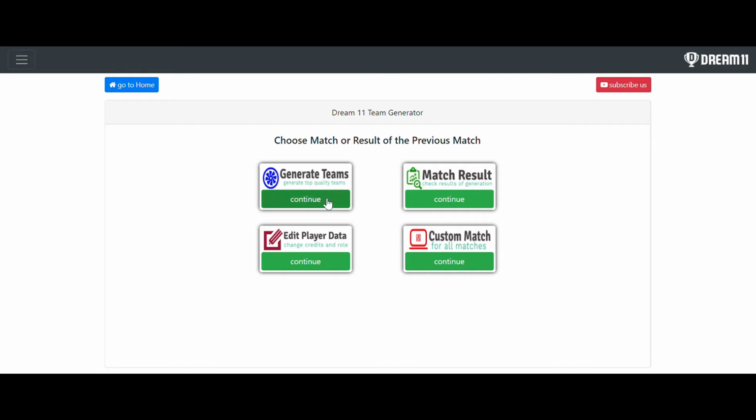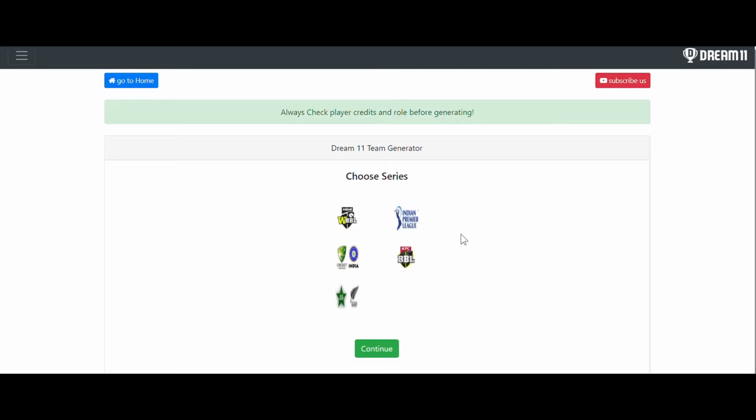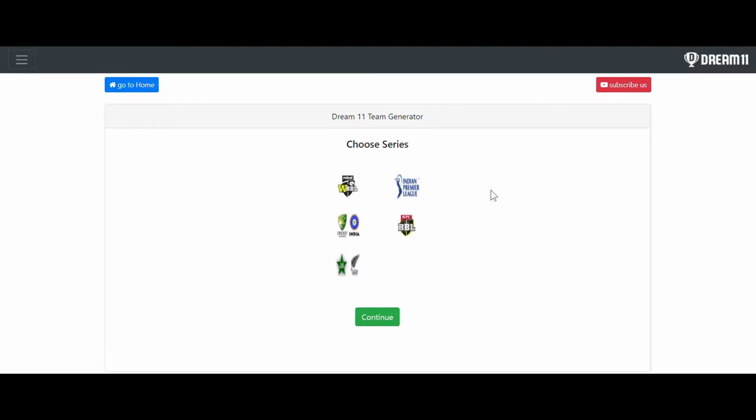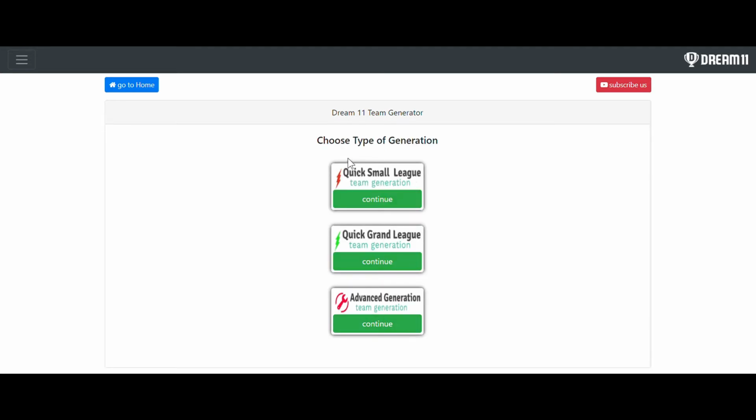We have to click on generate teams, and then choose the series. In this video I am going to show you the results of an IPL match. I will show you the results and compare them with the Dream 11 actual results, and tell you the capacity of the software. After that, we have three options right here: the quick, small league and grand league, and advanced generation.